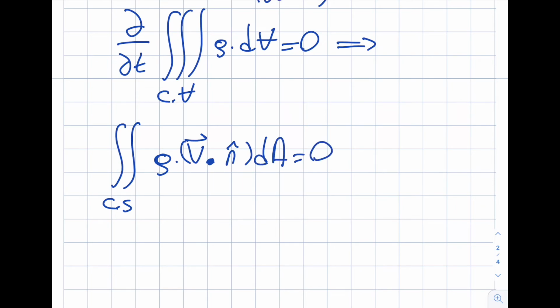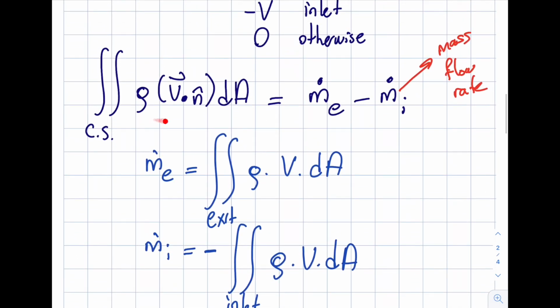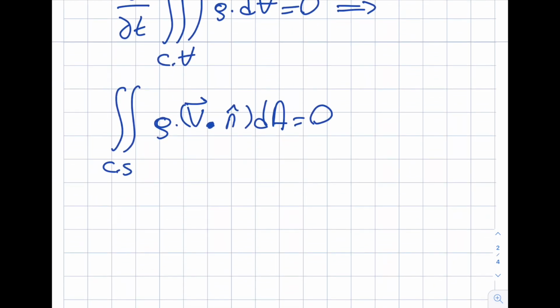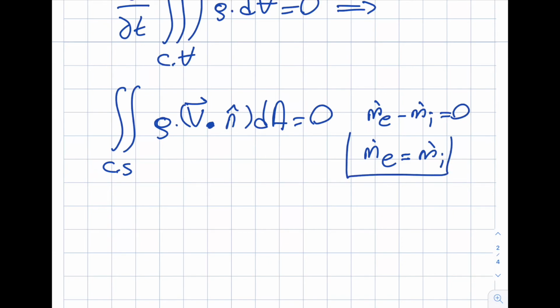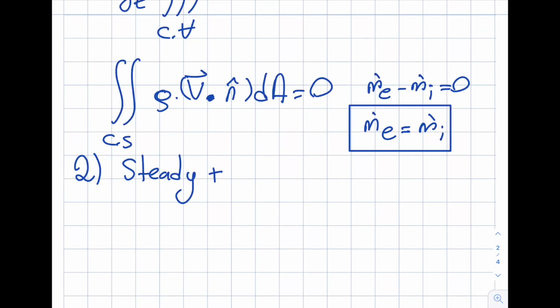Just a few minutes ago, I called this m dot inlet and m dot exit. So I can simply call this whole thing this as well: m dot exit minus m dot inlet is equal to 0, or m dot exit is equal to m dot inlet. The second one is I'm going to still have steady plus constant density.